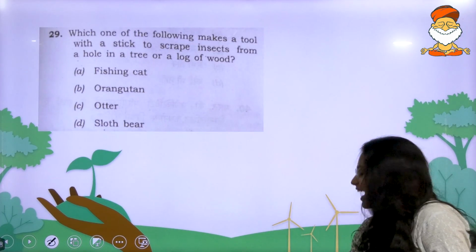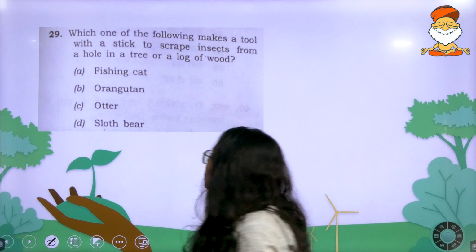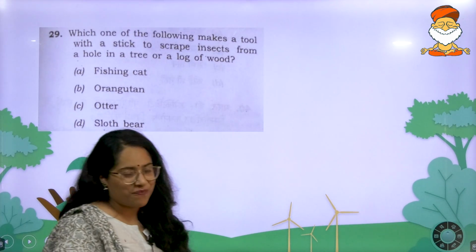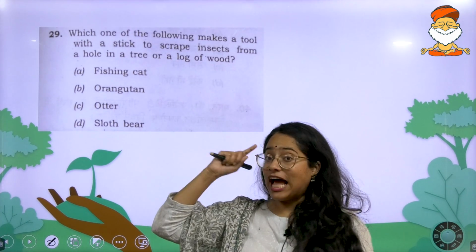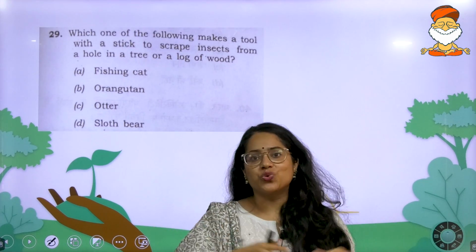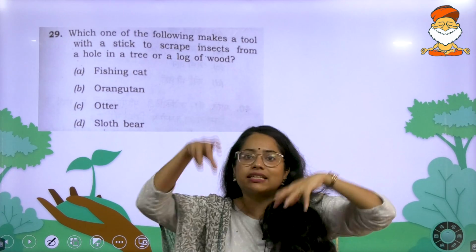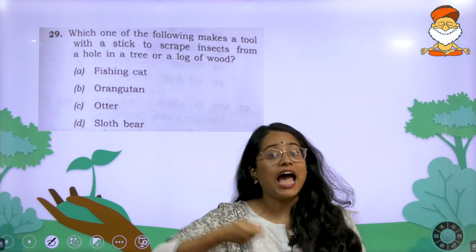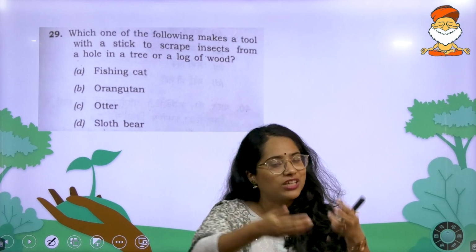Moving to the 29th question. Which one of the following makes a tool with a stick to scrape insects from a hole in a tree or a log of wood? Now look at that question. Look at the fineness with which it is being done. They are not saying it is going and scratching something. They are saying it is making a tool with a piece of wood and using it in the hole so that it can get the insects.